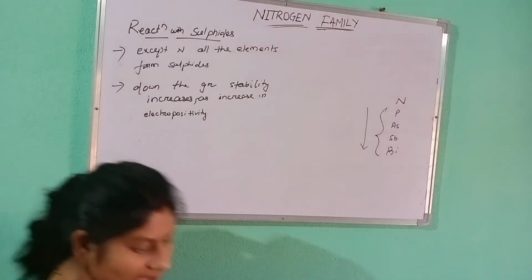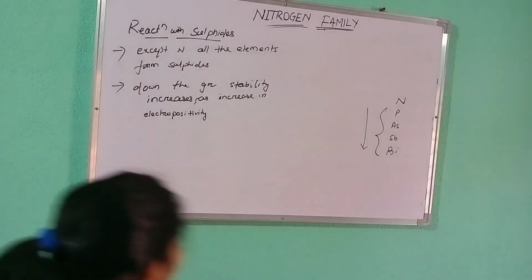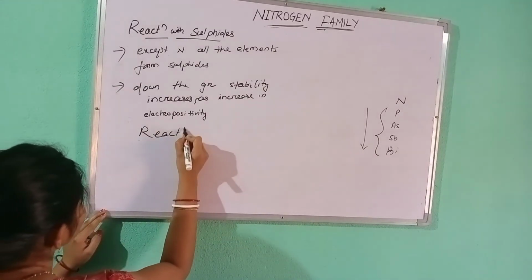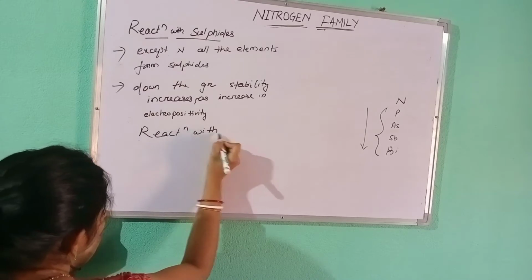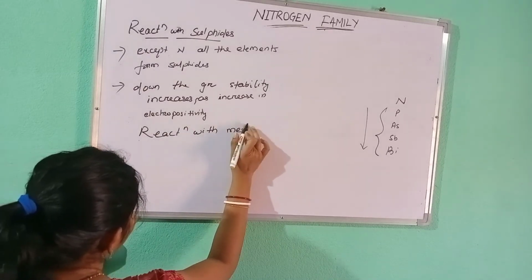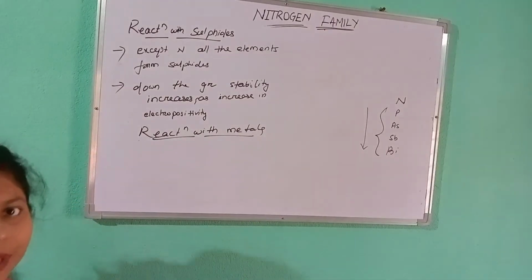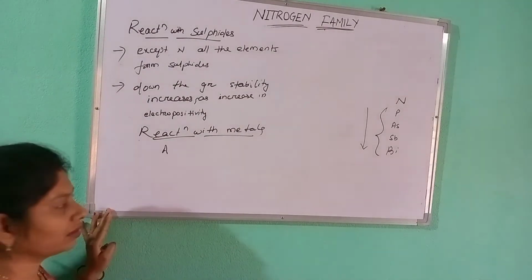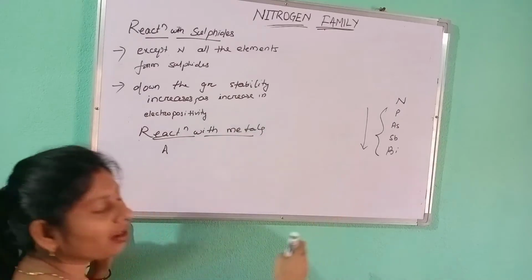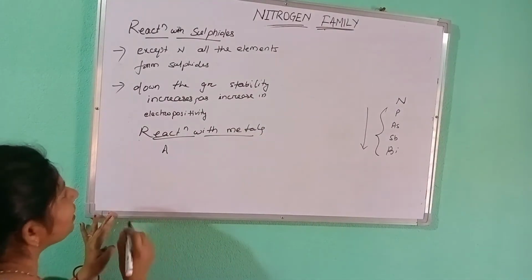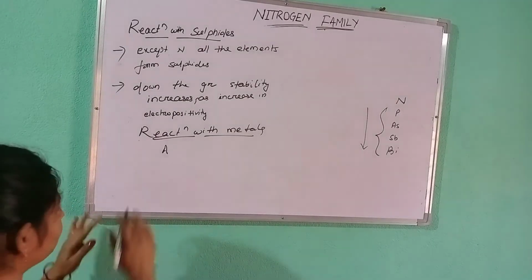Next we will see reaction with metals. Let me take these elements as A, and react it with calcium.